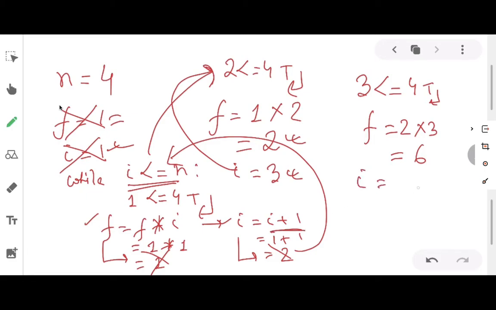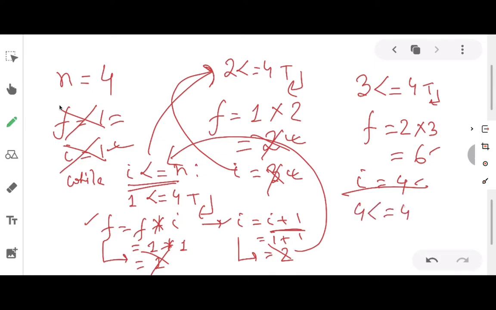I equals to I plus 1. This line will be followed. What is I? I is 3 currently. 3 plus 1 is how much? 4. So the previous values of f and I, that is 2 and 3, will be erased with the new values 6 and 4 respectively. Now again the condition will be checked, that is 4 less than equals to 4.